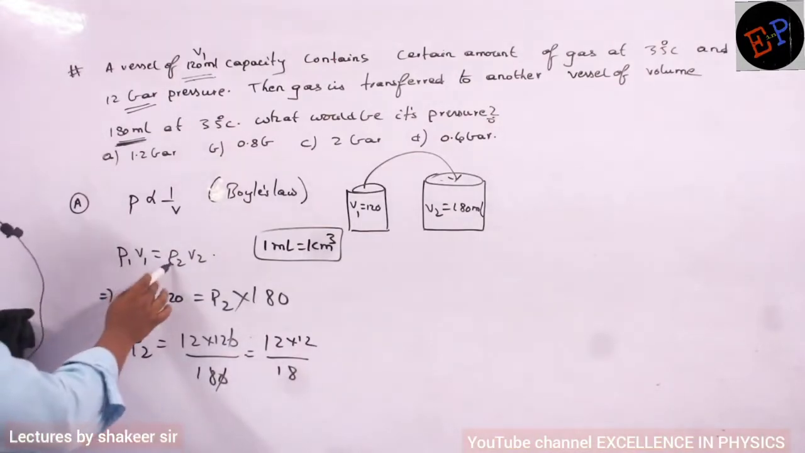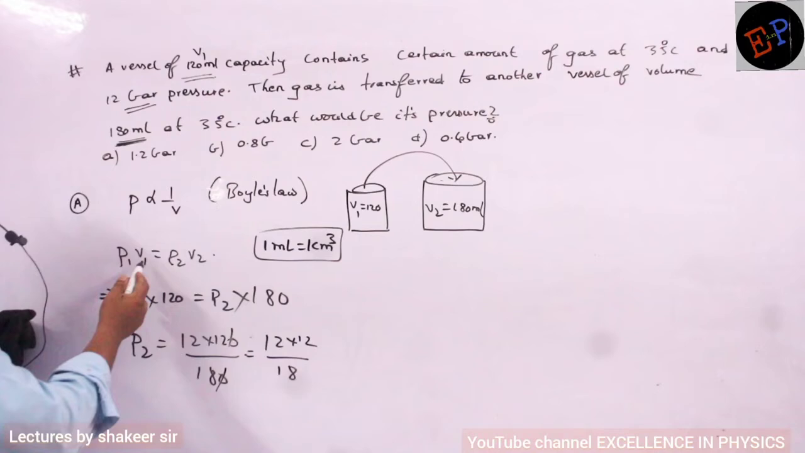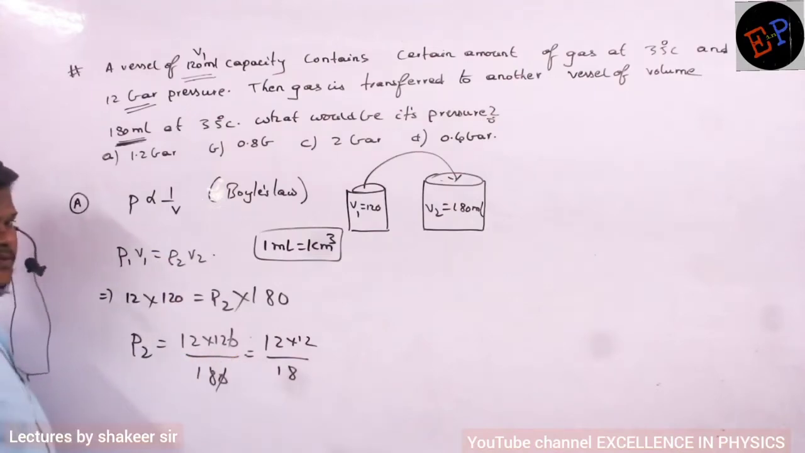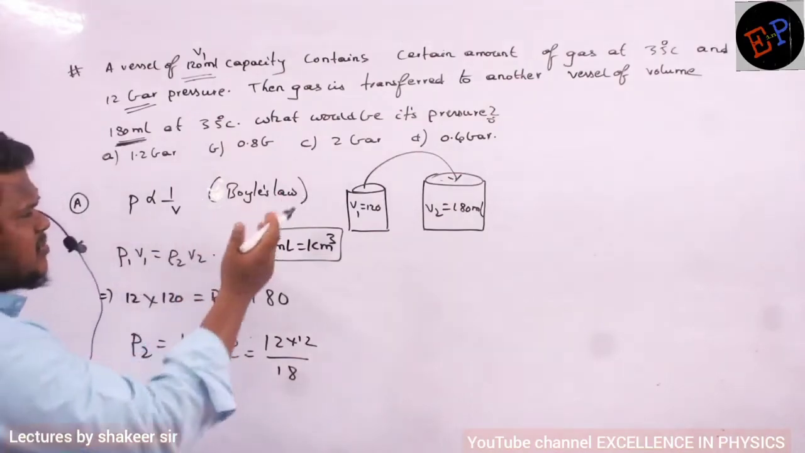Pressure is given in bars. Volume is given in ml. So you need not convert anything. Even if you convert, the conversion factors will get cancelled with each other. No, you need not convert. Maybe the options may be wrong.